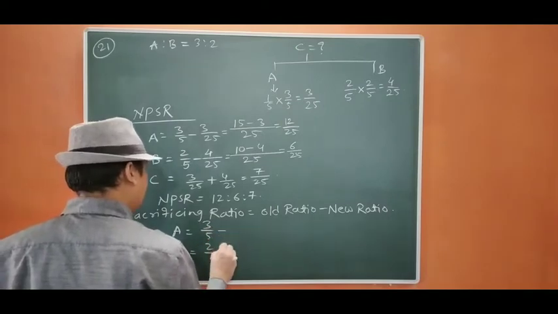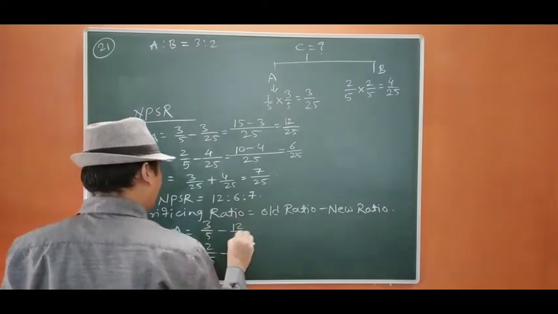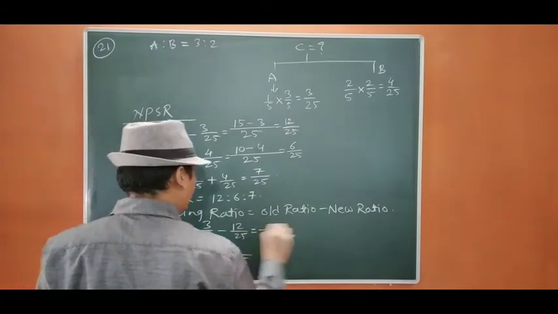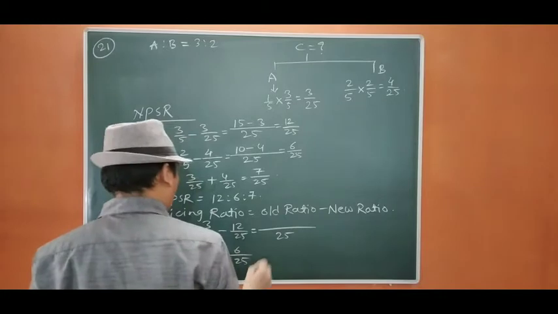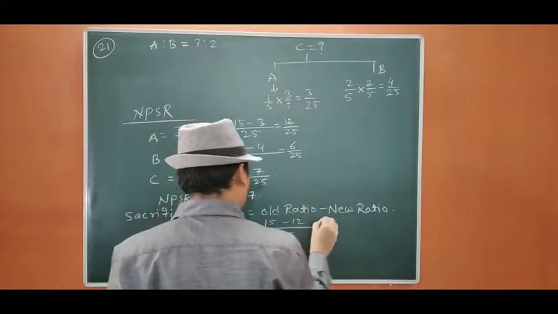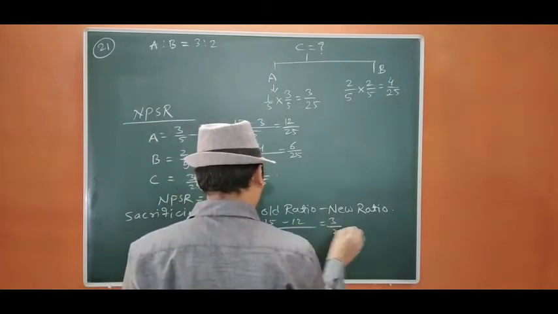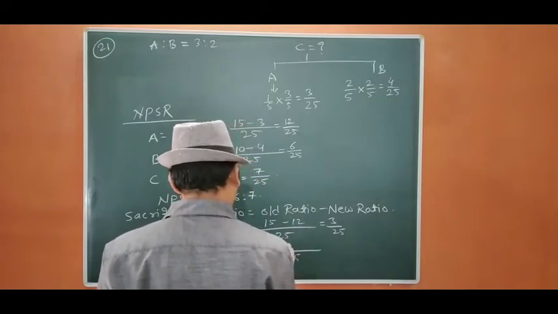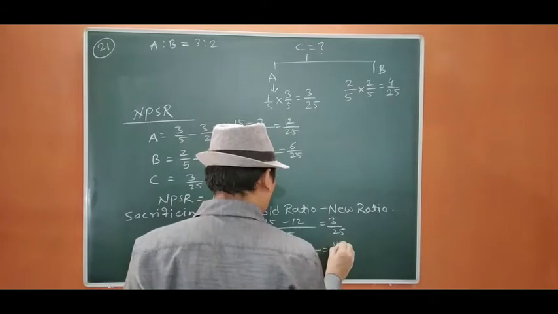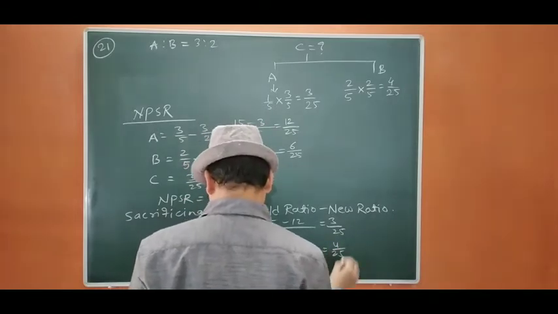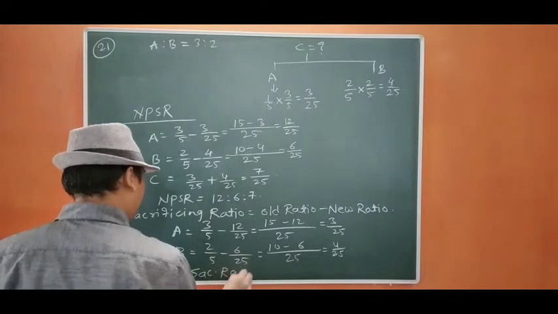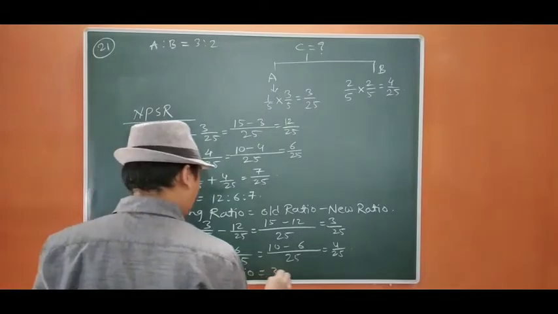The new ratio is 12/25, 6/25. So it is going to be 25. 5 3s are 15 minus 12 equals 3/25. Here it is 25. 5 2s are 10 minus 6, 4/25. Okay, so sacrificing ratio is 3:4.